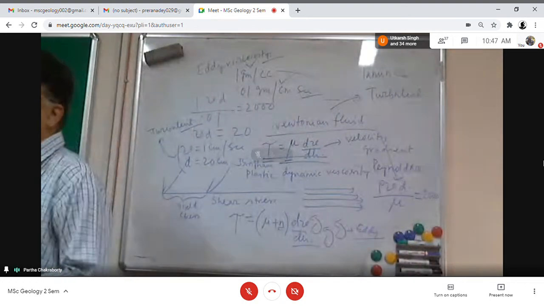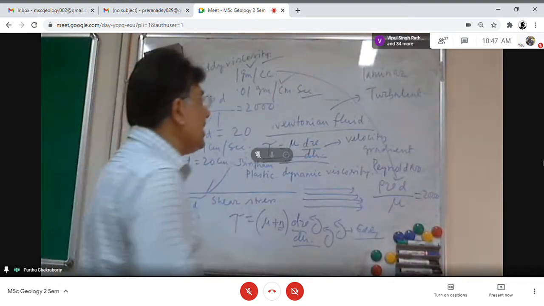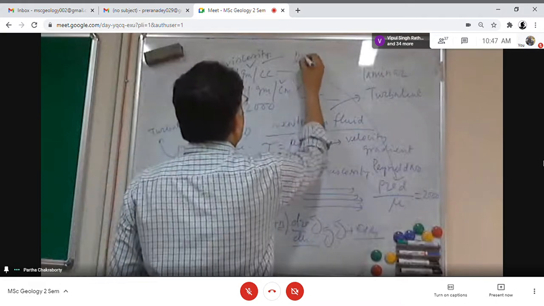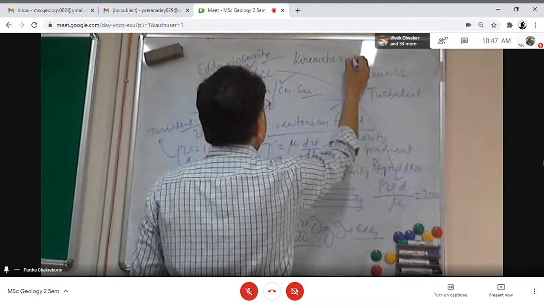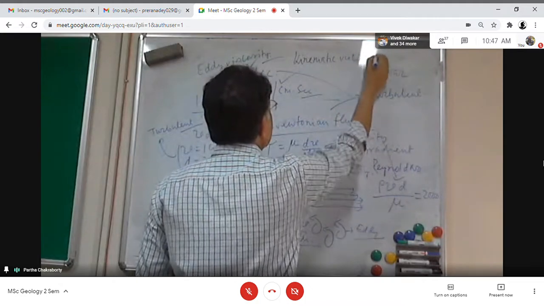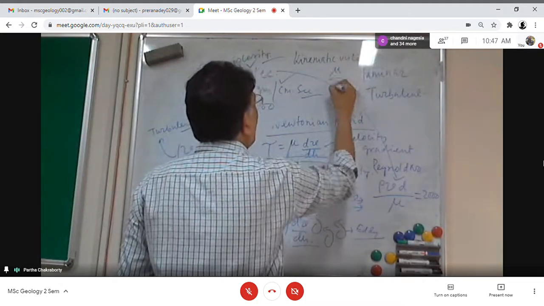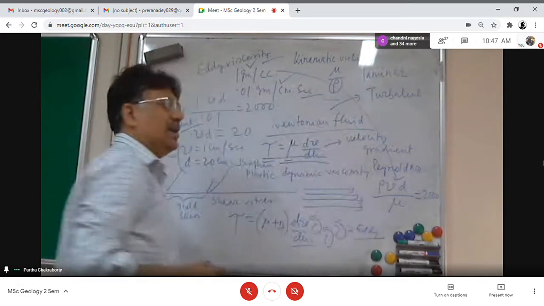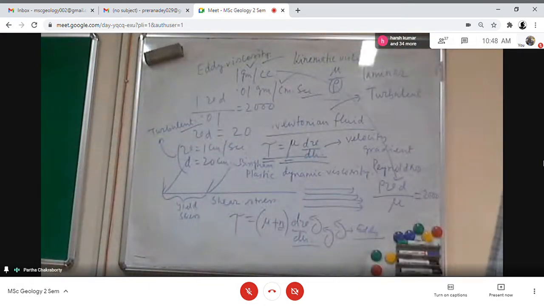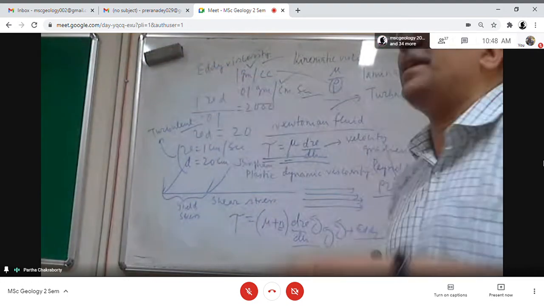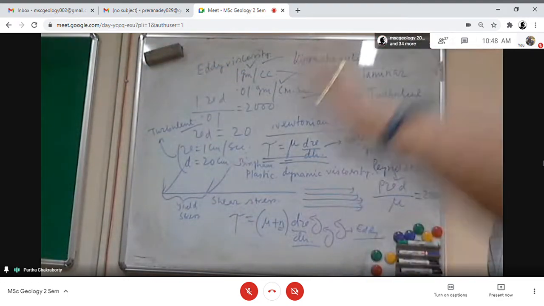Instead of dynamic viscosity, we actually use the kinematic viscosity. What is kinematic viscosity? Mu by rho, where rho is the density. When you divide mu by rho, you also take into account the density effect of the fluid.